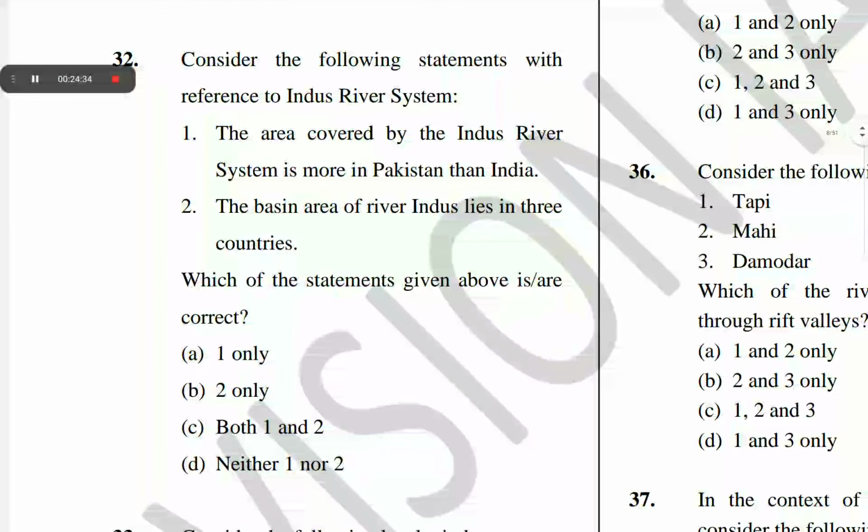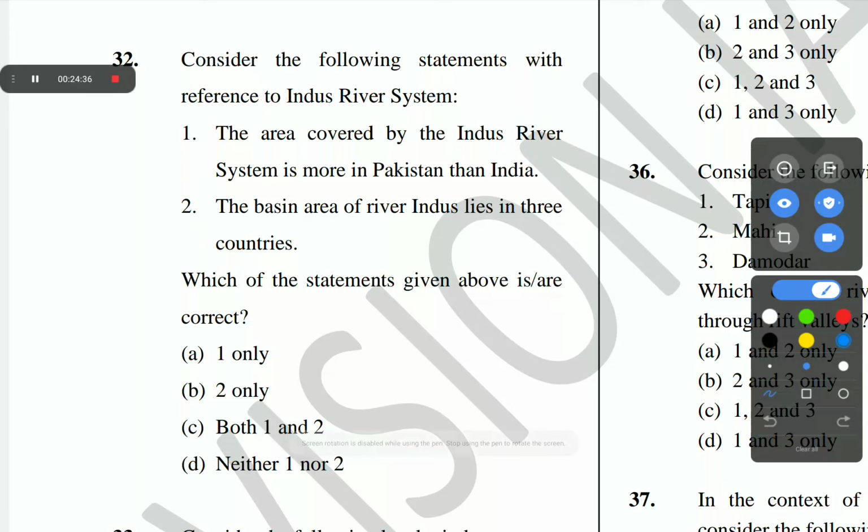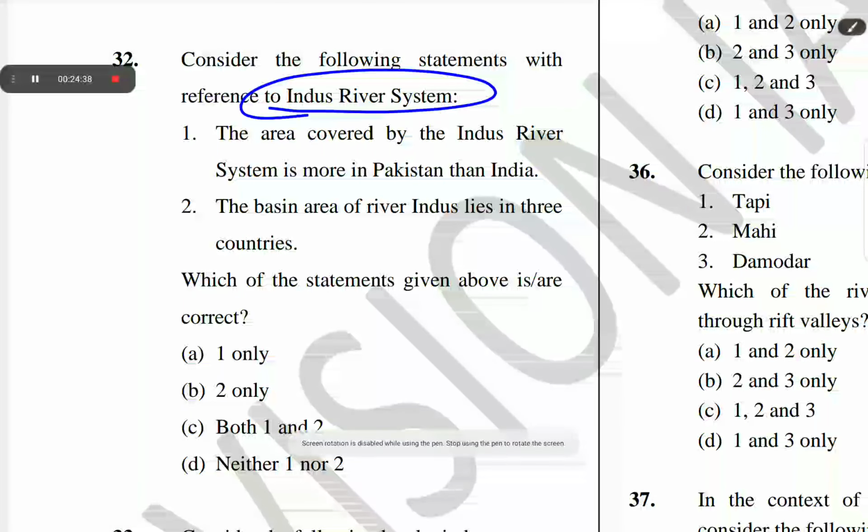The next question is question number 32. Consider the following statements with reference to the Indus River system. The area covered by the Indus River system is more in Pakistan than India. The basin area of river Indus lies in 3 countries. Which of the statements given above is/are correct? Correct option is A, 1 only. The area covered by the Indus River system is more in Pakistan than India.